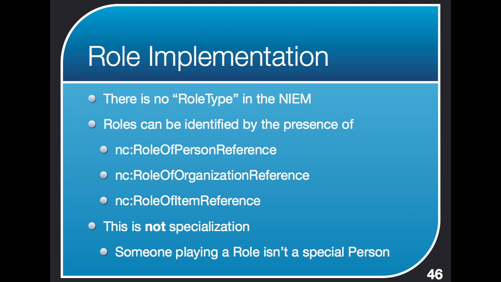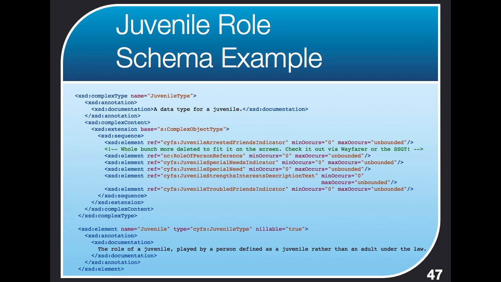And it's the same true for roles of organizations and roles of items as well. They're not actually special items, organizations, and they're not special people. They're roles that these people, organizations, and items play. As an example, let's take a look at the juvenile role out of the CIFAS domain. So we've got a complex type called juvenile type, and this is the type for the juvenile role.